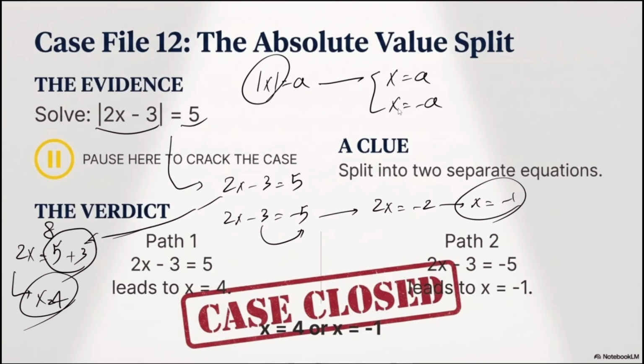Am I done? No. Obviously, I have to check that both of these answers are going to be right inside this equation itself. So by doing that, with 4 over here, I have 2 times 4 subtracted by 3. Obviously, it's 5. Then, if I use the negative 1 over here, it would be 2 times negative 1 subtracted by 3, and it's going to be negative 5. So I have the number that I need.